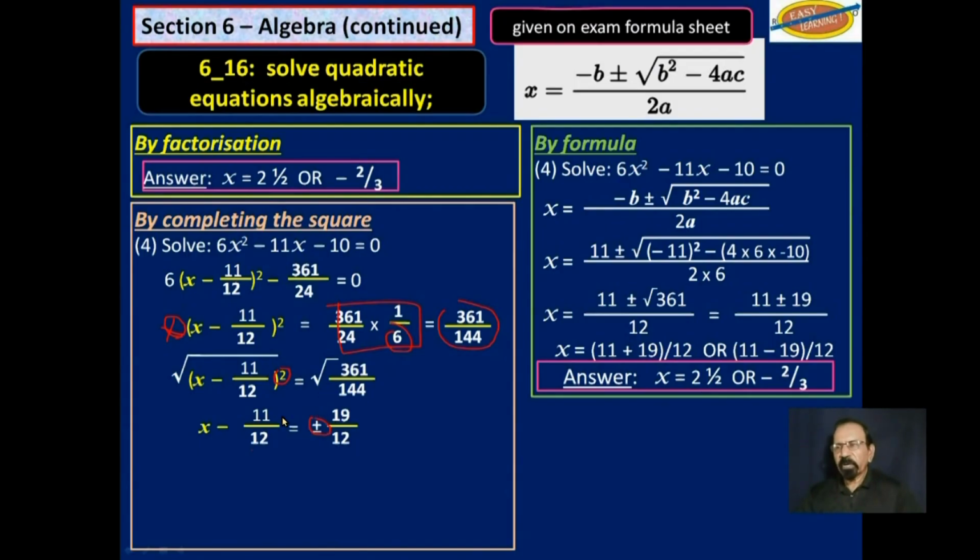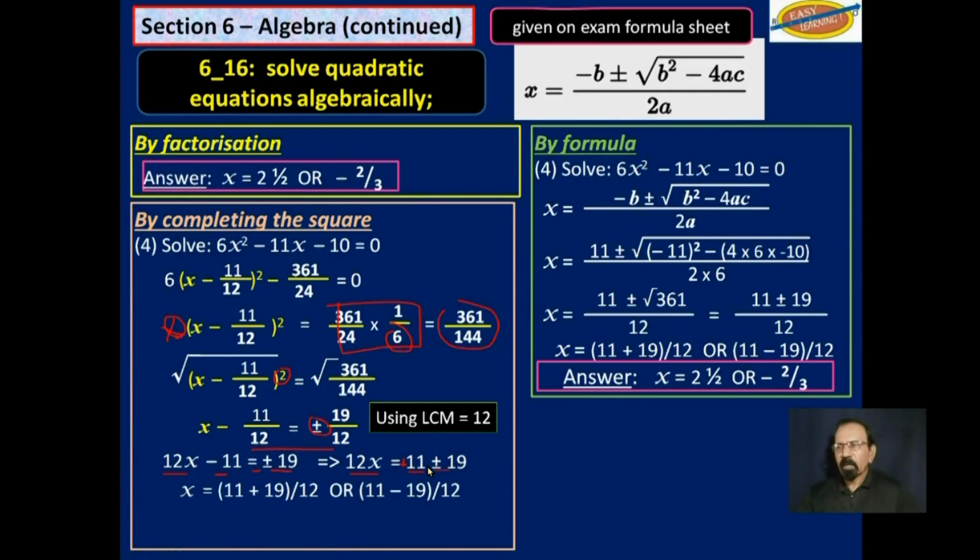Use an LCM to get rid of this denominator here, and you get 12x minus 11 is equal to plus or minus 19, so that 12x is equal to 11, that is positive 11 plus or minus 19. So 11 plus 19 over 12, that's the plus part, and 11 minus 19 over 12, that's the minus part.